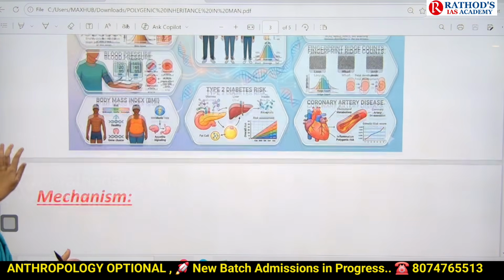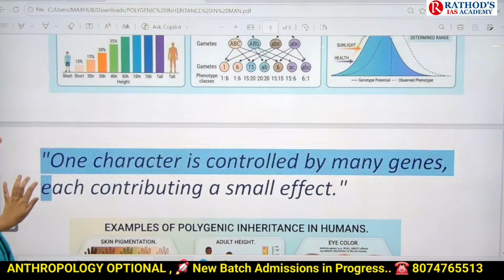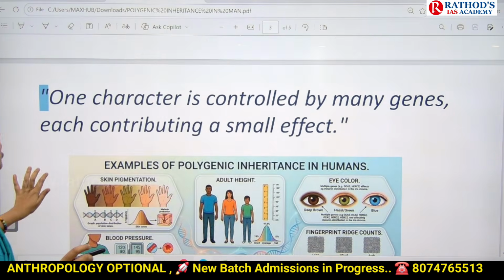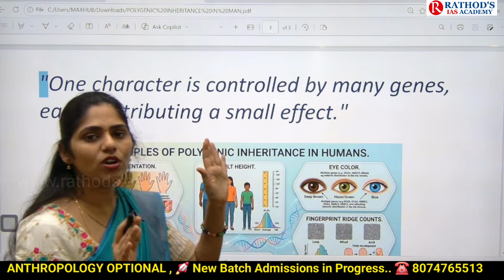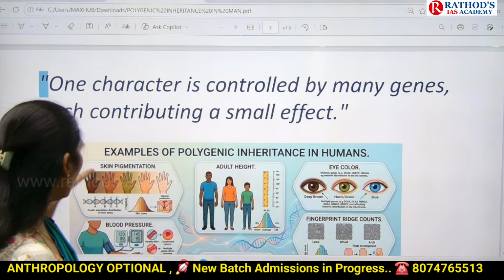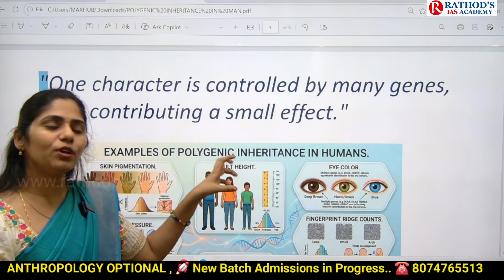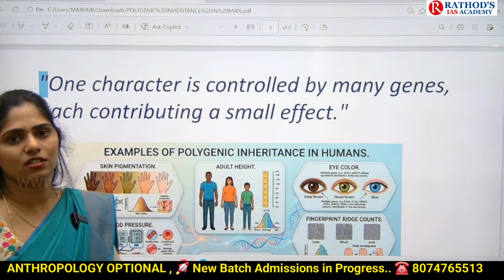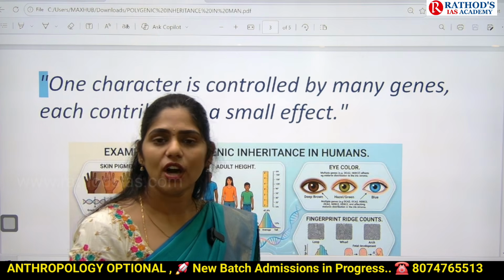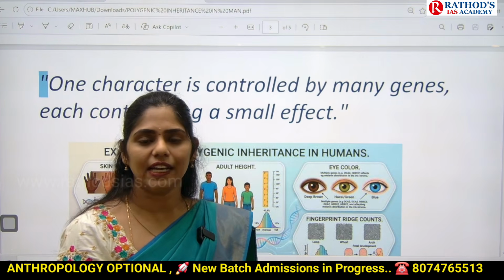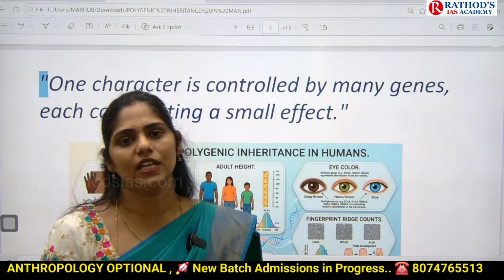Okay, so in short, what can we say? What exactly is polygenic inheritance? One character is controlled by many genes, and each gene contributes a small effect on that character or trait. That is called polygenic inheritance.